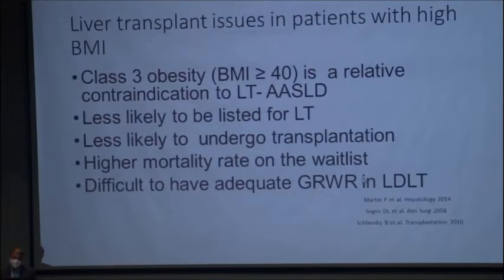So what are the issues of liver transplant in patients with high BMI? Why are we so concerned? Class 3 obesity, that is BMI more than 40, is a relative contraindication according to AASLD. Although these guidelines were from 2013 and recent literature was not available, still 20% of centers in the USA will not accept patients with BMI more than 40. These patients are also less likely to undergo liver transplantation even if they are listed. They have a higher mortality on the wait list. And in live donor transplant, we have another problem that GRWR is going to be small, as the GRWR is calculated according to the weight of the recipient.